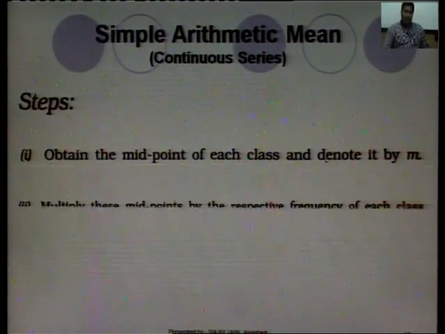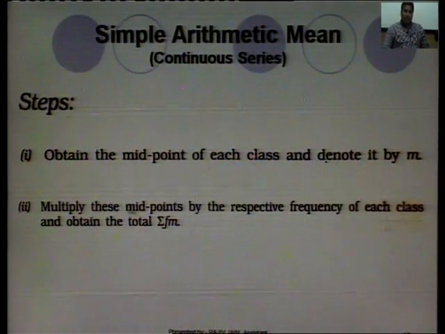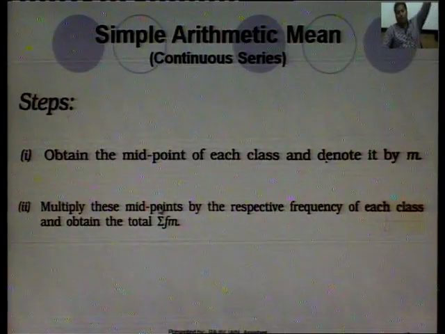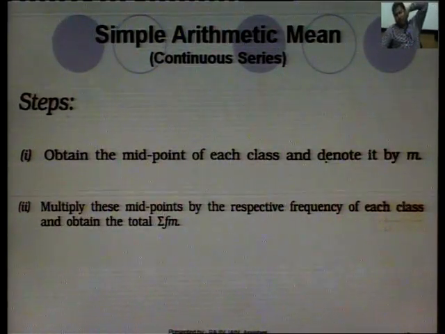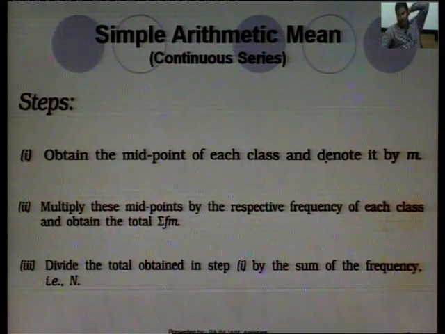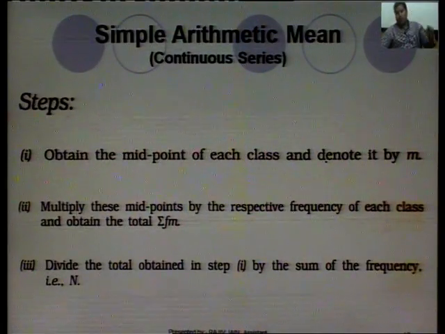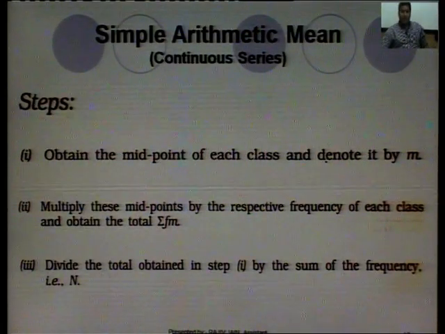Then multiply these midpoints with the respective frequency of each class and obtain the total summation f m. Third, divide the total obtained by the total frequency, that is n.